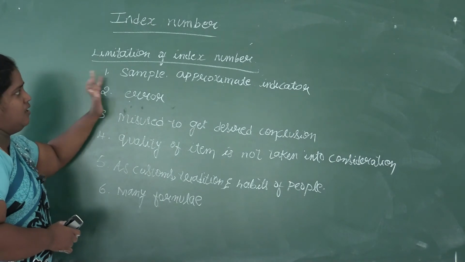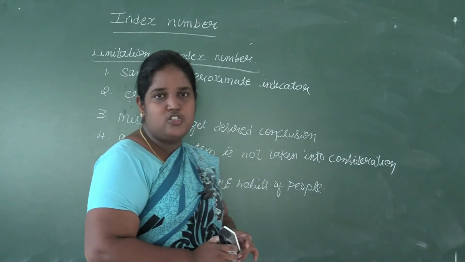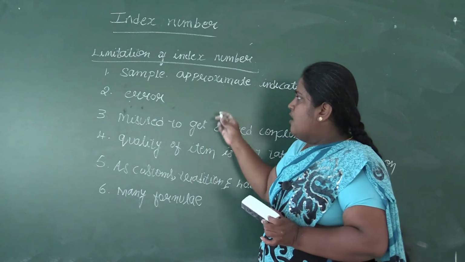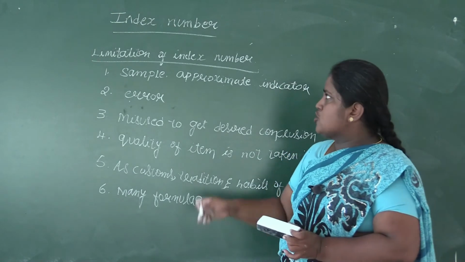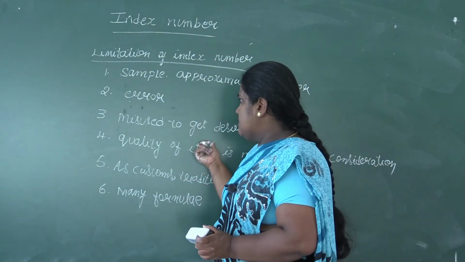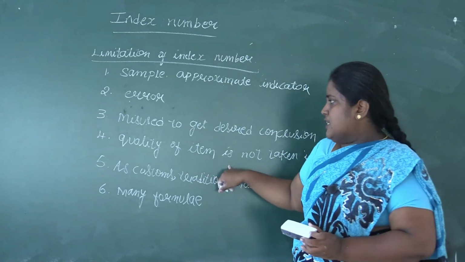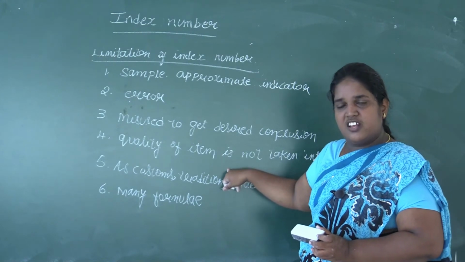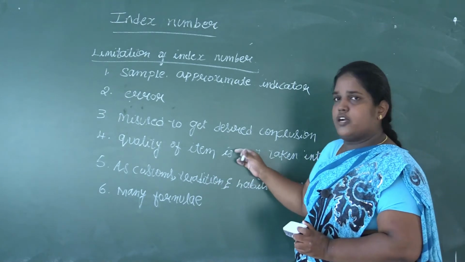I'll repeat it once again. In index number, only the samples are taken into consideration. Because of that, they are called approximate indicators, and there is a likelihood of error being introduced in each stage of constructing index number. Like any other statistical techniques, index number can be misused to get desired conclusions. While constructing index number, the quality of the items is not taken into consideration. It is only the prices, quantity and the expenditure of the items, not the quality.